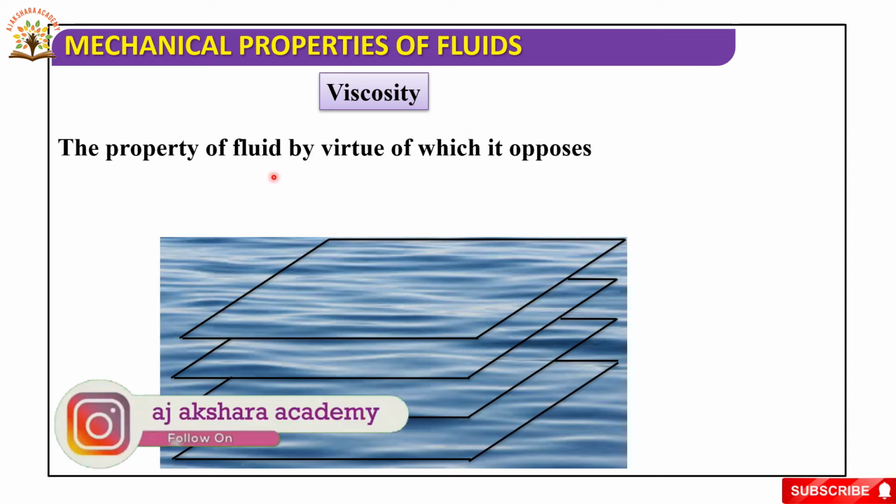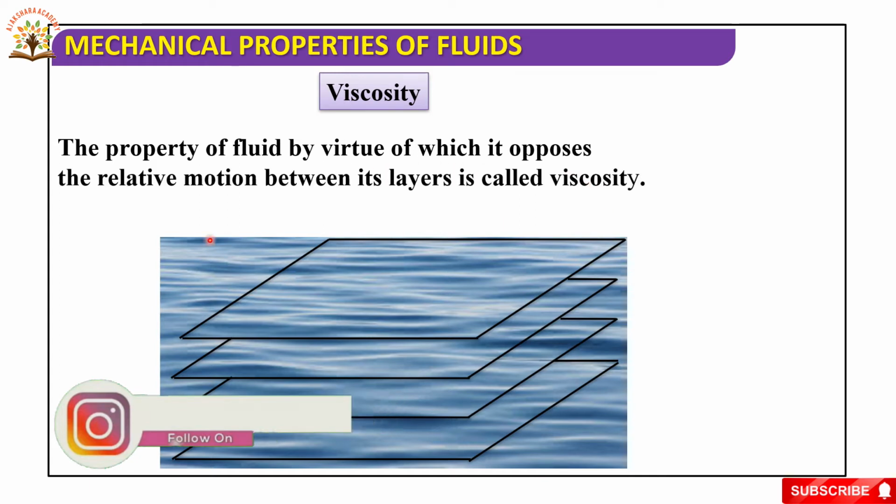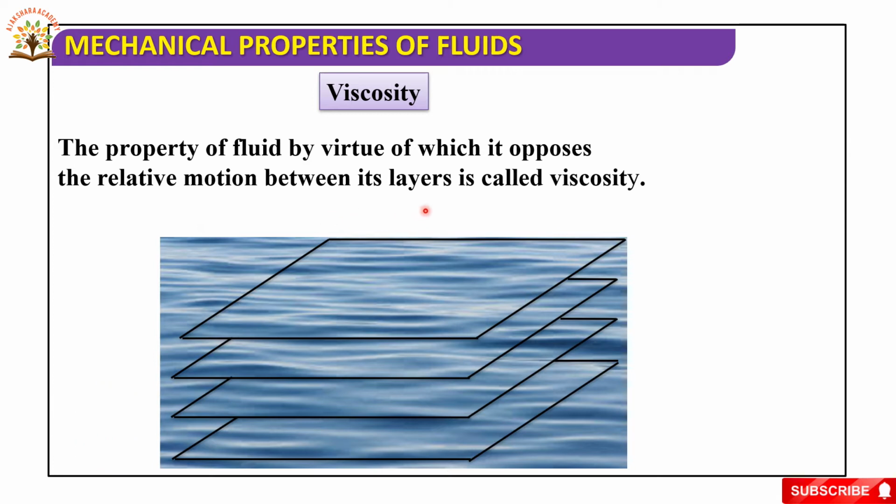The property of a fluid by virtue of which it opposes the relative motion between its layers is called viscosity.